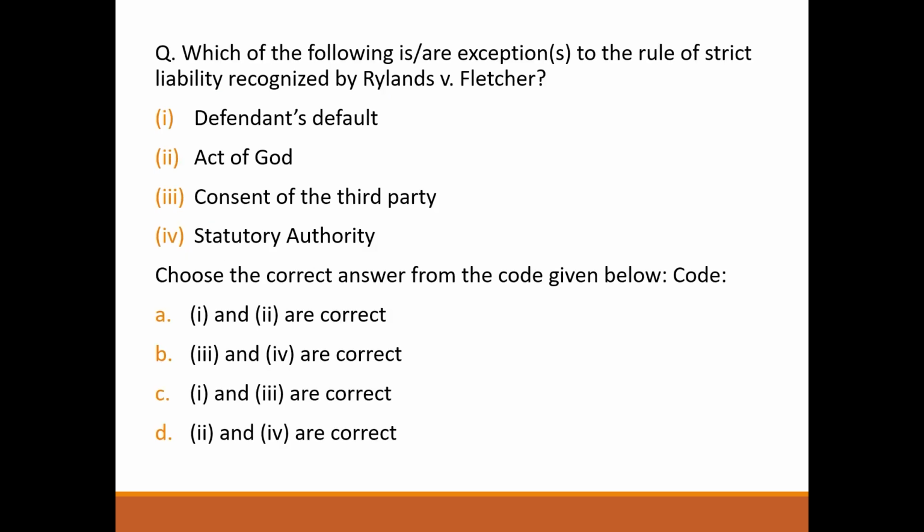Next question. Which of the following are exceptions to the rule of strict liability recognized by Rylands versus Fletcher case? Defendant's default, wrong. Act of God, yes. Consent of the third party, no. Statutory authority, yes. So answer will be option D.